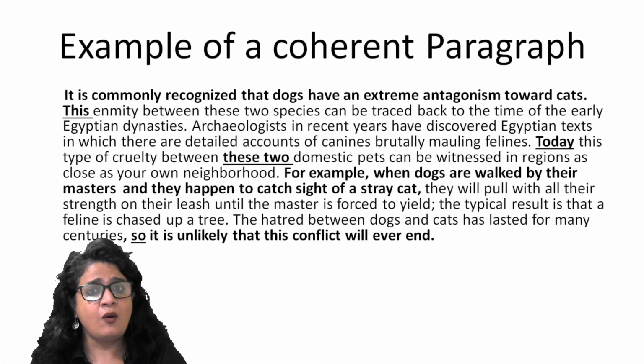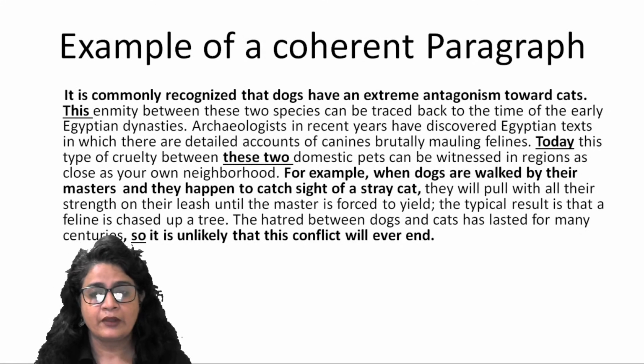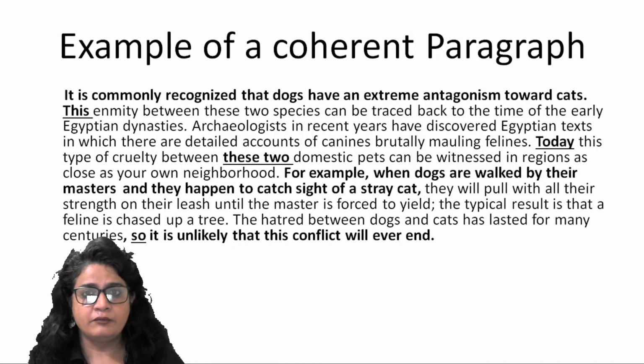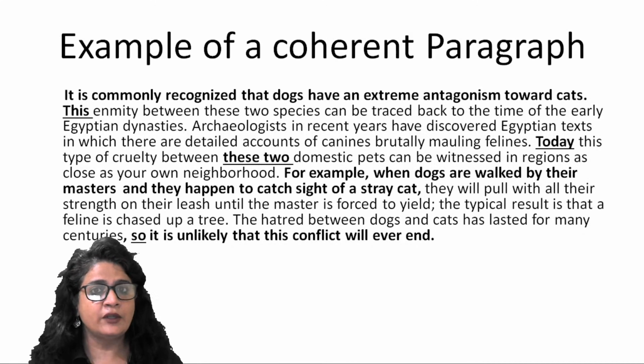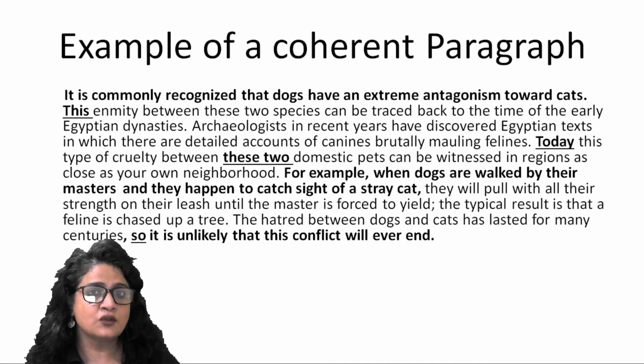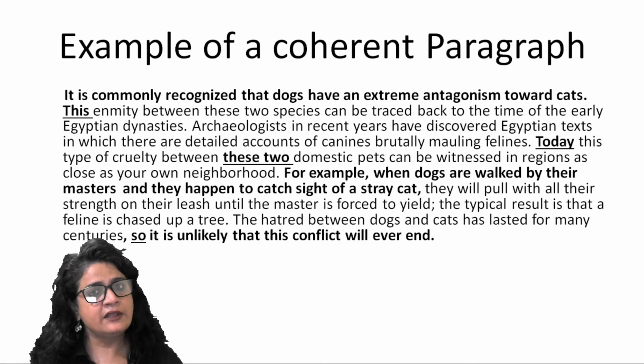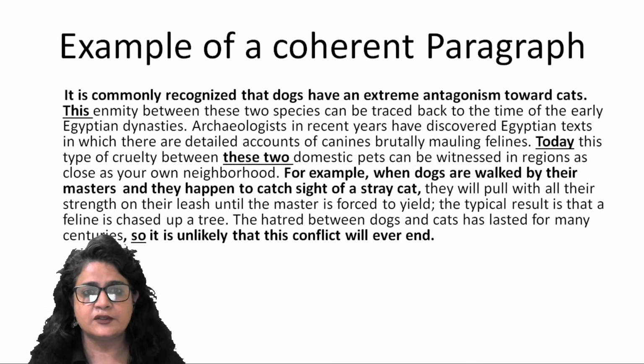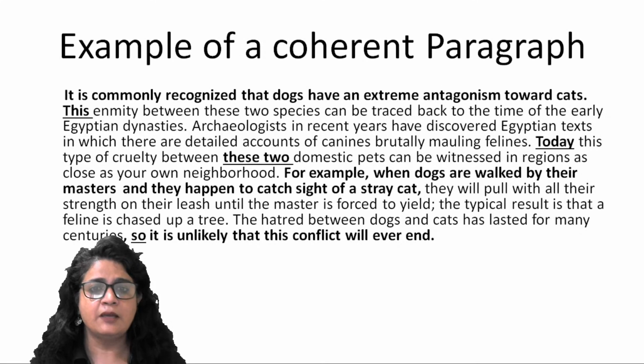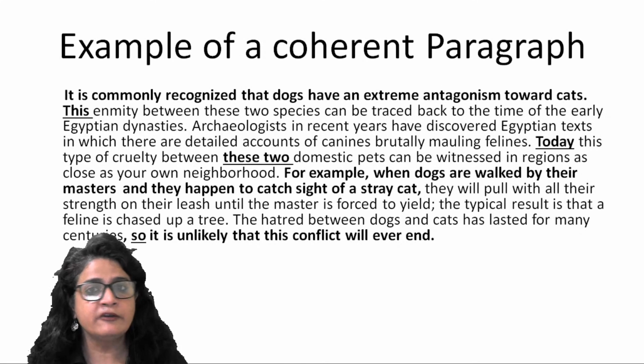So see how the author is using different words to explain the same thing. Today, now he talks about the past, now he talks about today. So chronological detailing, right? So what evidence he gives, he starts with an ancient time reference and then he comes to a present time reference.